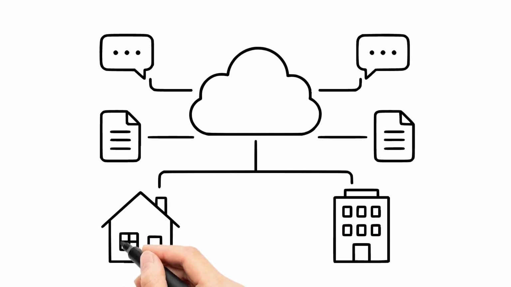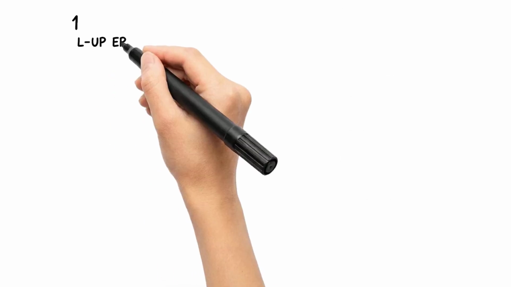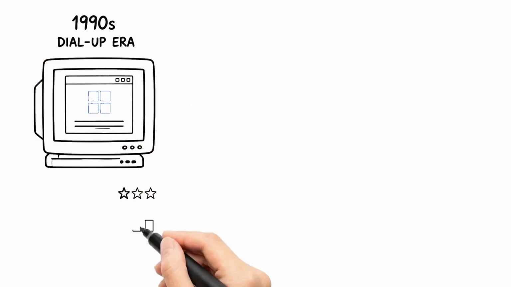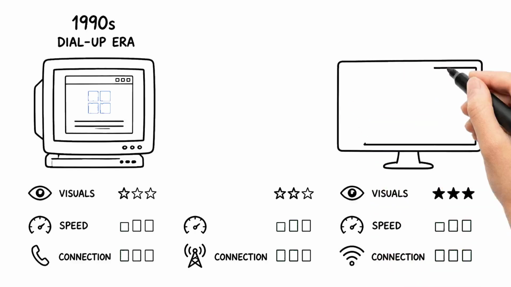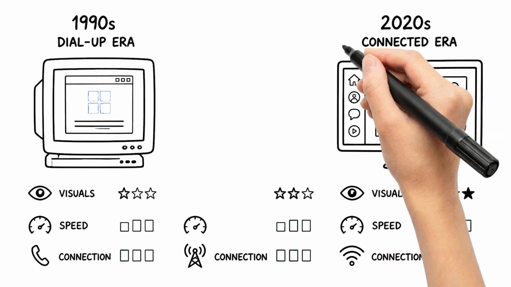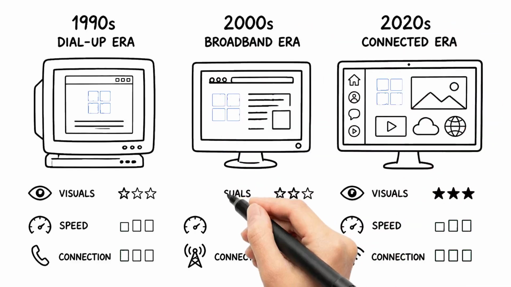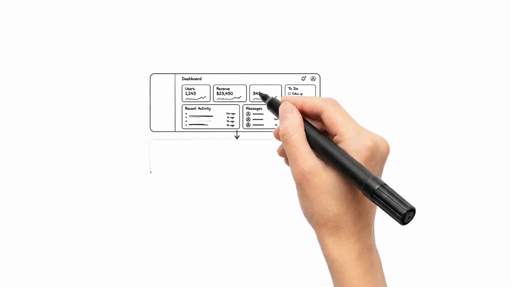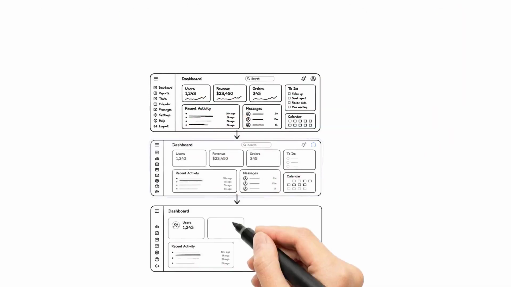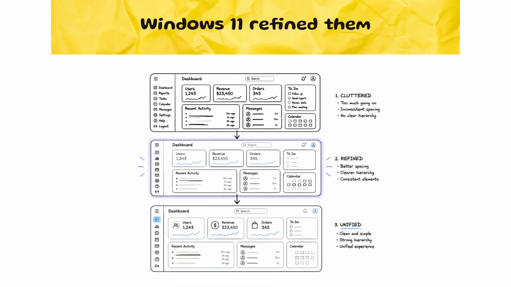Looking back, every Windows version had a reason. Some focused on visuals, some on performance, and others on connectivity. Windows 1.0 made computers approachable. Windows 95 defined how we navigate. Windows XP showed what stability feels like. Windows 7 proved balance is key. Windows 10 unified platforms. Windows 11 refined them.